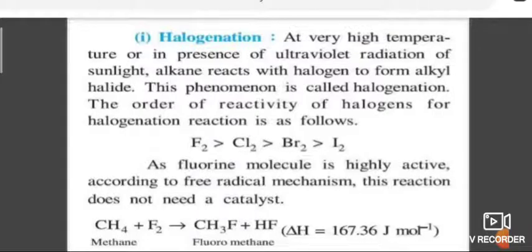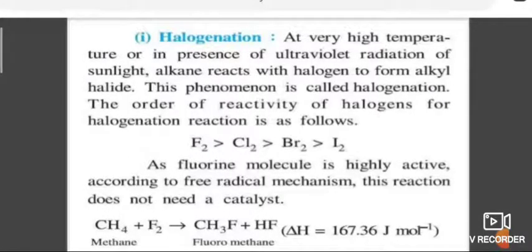As fluorine molecule is highly reactive, according to free radical mechanism, the reaction does not need any catalyst. Remaining other halogens need a catalyst. So when you take CH4 plus F2, you will get fluoromethane, CH3F plus HF. Delta H is 167.36 joule per mole.